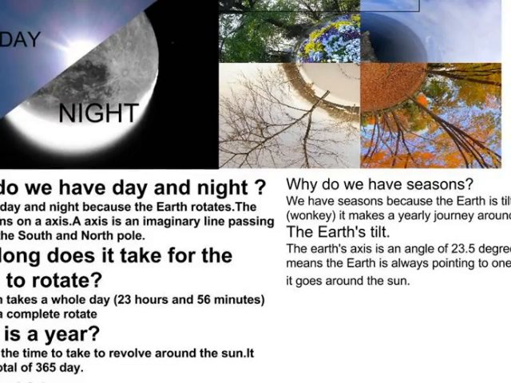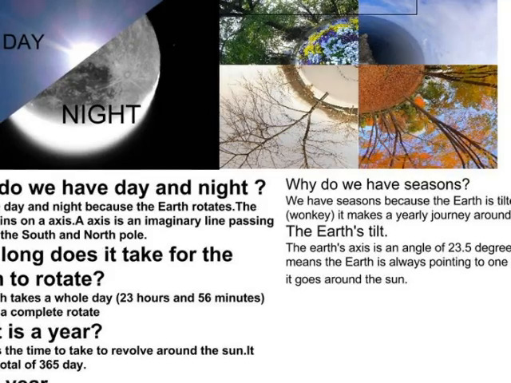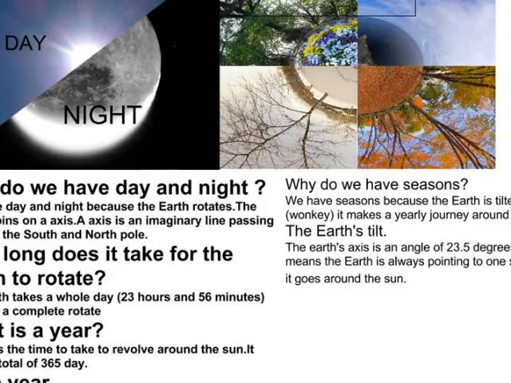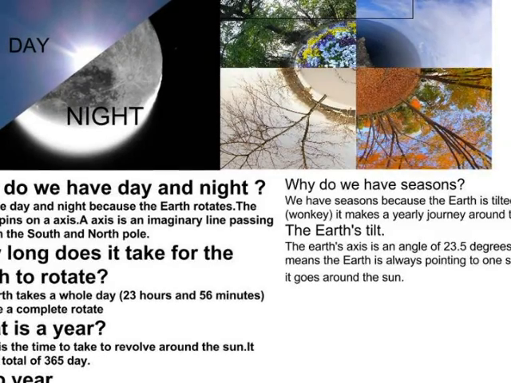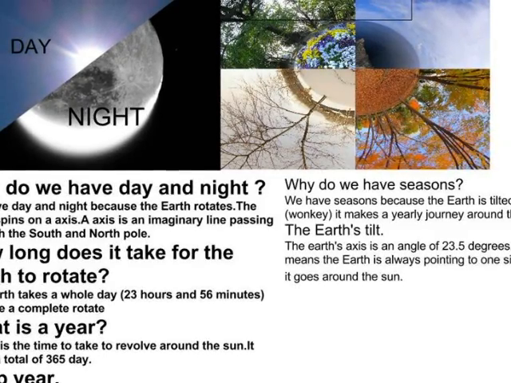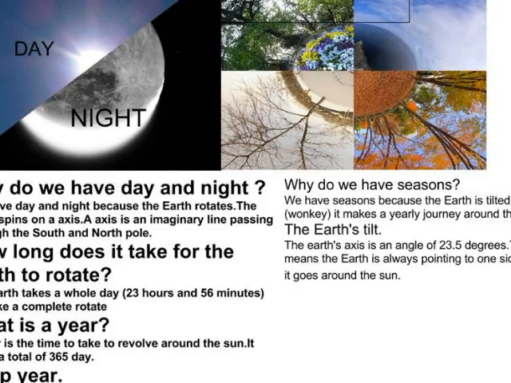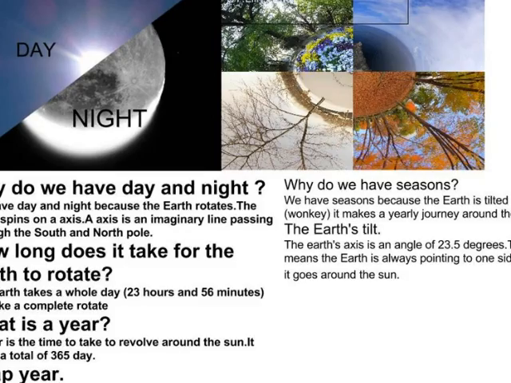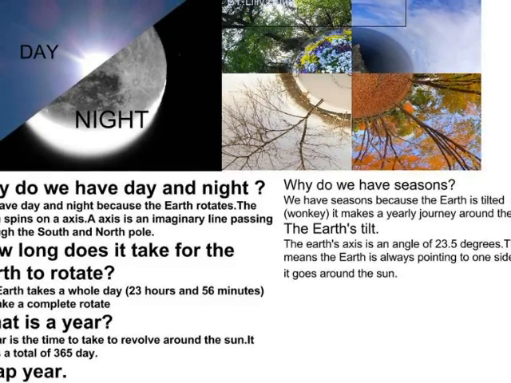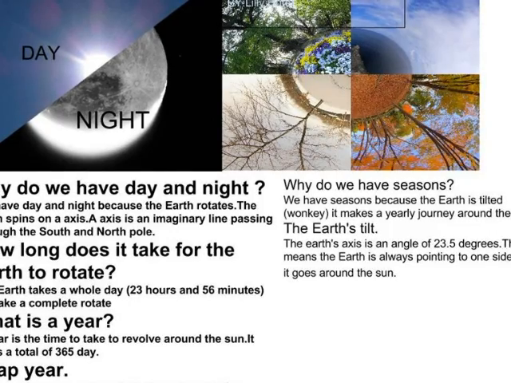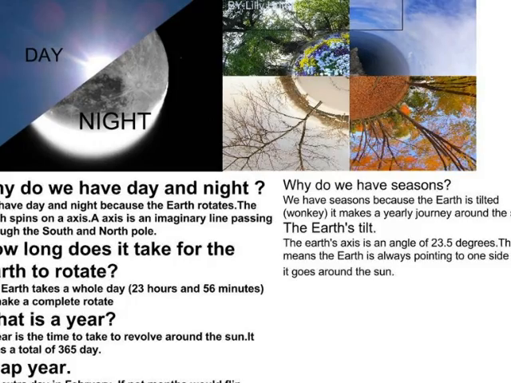How long does it take for the Earth to rotate? The Earth takes a whole day, 23 hours and 56 minutes, to make a complete rotation. What is a year? A year is the time it takes to revolve around the sun. It takes a total of 365 days. Leap year. The extra day in February, if not, the months would flip January and summer.